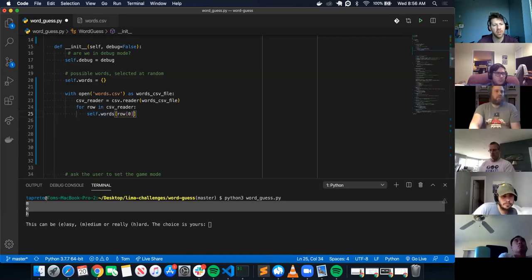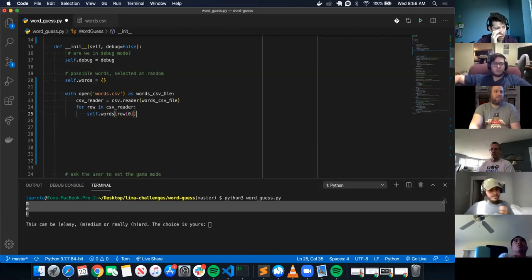We created a reader and then called csv.reader of words. We said reader equals csv.reader, and then we passed in words through that to get the rows, and then we did a for loop to look through it.